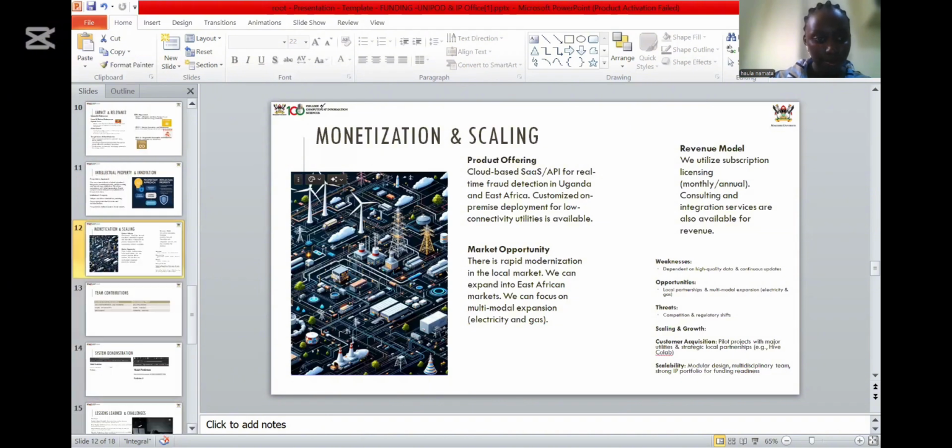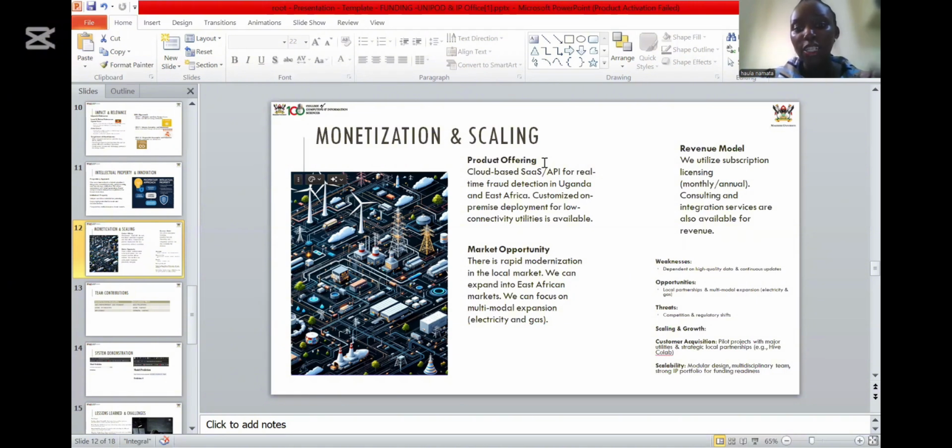So how we plan to monetize and scale our products. We offer our product as a cloud-based software as a service product or API for real-time fraud detection in Uganda and East Africa at large. It also has the ability to be deployed as a customized on-premise deployment for low connectivity utilities.